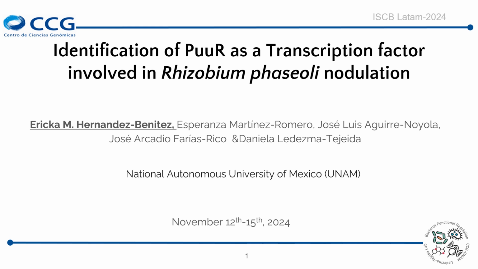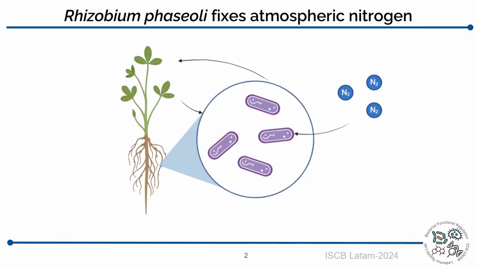I'm a master's student, and today I'm going to talk about the identification of PuuR as a transcription factor involved in Rhizobium phaseoli nodulation. First of all, Rhizobium phaseoli is a bacterium that fixes atmospheric nitrogen into the common bean plant. This is through the establishment of a symbiotic relationship in which there is a bidirectional communication between these two